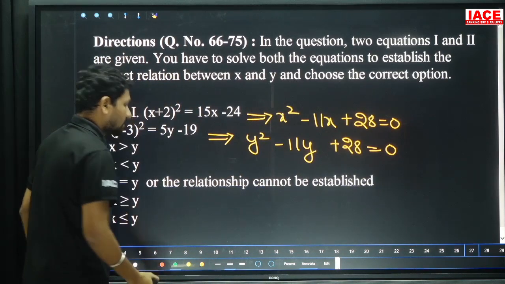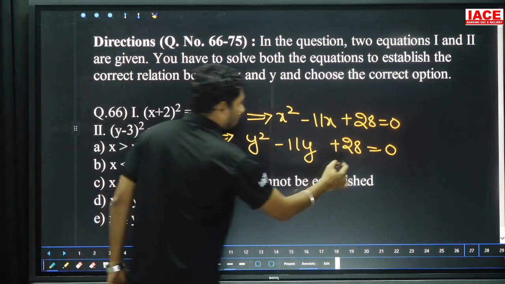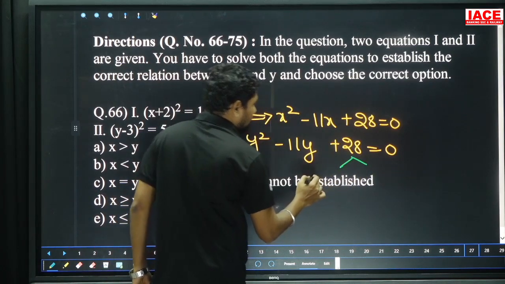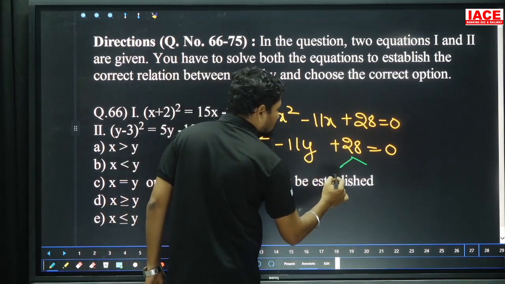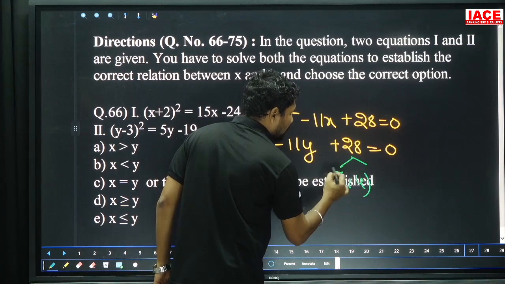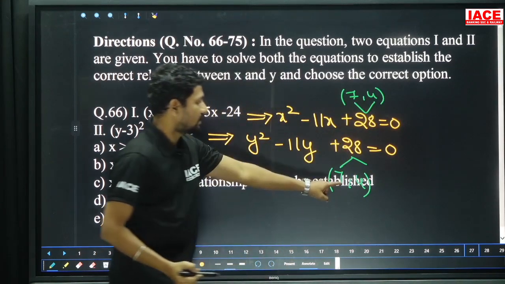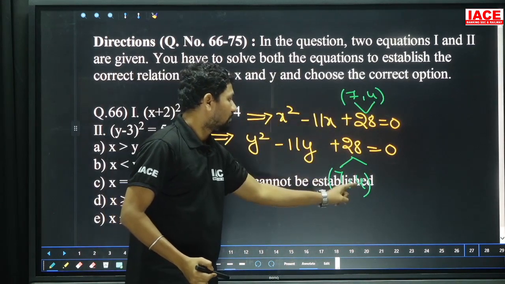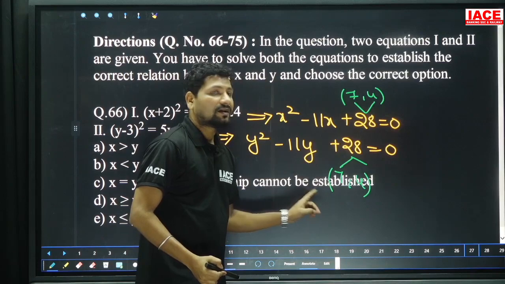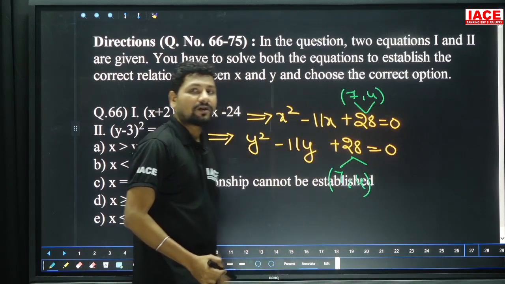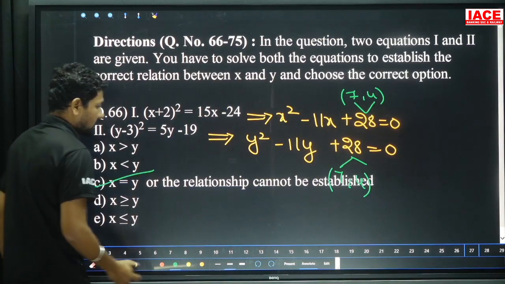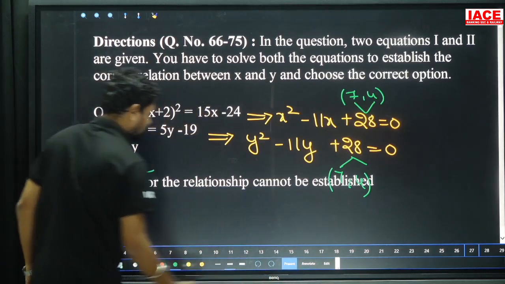then as per the factors, what is the answer, sir? Cannot be determined. Look here, what are the factors? 28 is required. For 28, what numbers can we write? 7 comma 4, and here the factors are 7 comma 4. 7 is more than 4, but 4 is smaller than 7. Then comparison-wise it is equal. Then the option is cannot be determined.